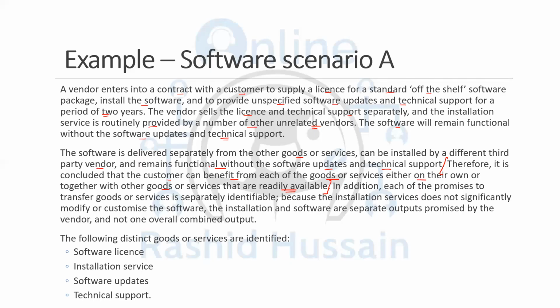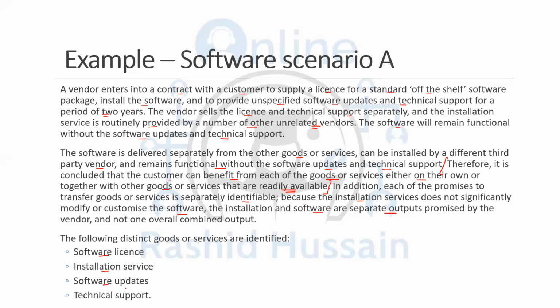So in addition, each of the promises to transfer goods or services is separately identifiable. Because the installation service does not significantly modify or customize the software, the installation and software are separate outputs. So that means these are all separate performance obligations. Software is a different performance obligation. Installation service is different, because it can be taken from other vendors as well.